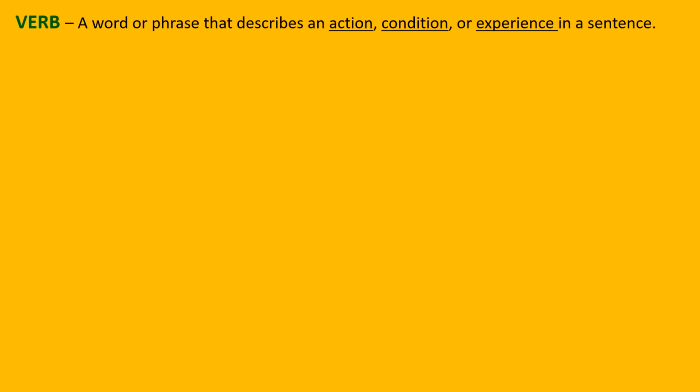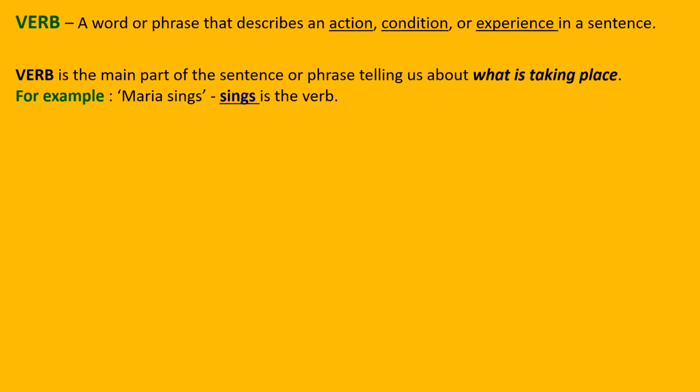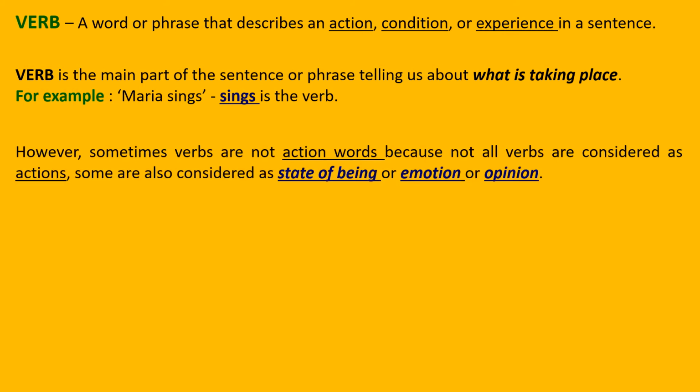In our parts of speech, our first topic today is verb. Verb is a word or a phrase that describes an action that is physically done or mentally done, or a condition or an experience. Means any type of action done. If you are thinking, that is also an action. Apart from this, running, singing, these are all verbs. So today we will deal with verbs. Verb is the main part of the sentence that tells us what is taking place. For example, Maria sings. Sings is the verb in this sentence.